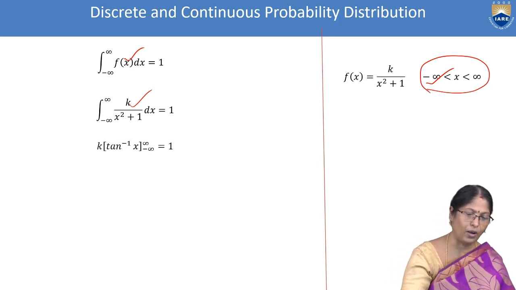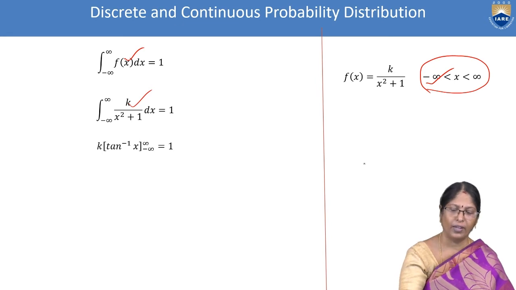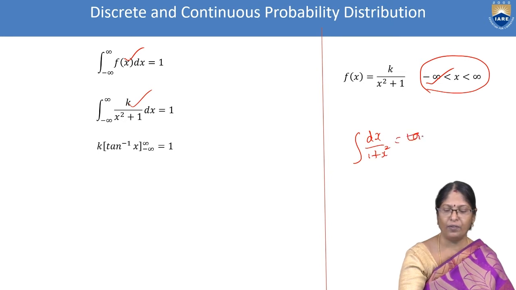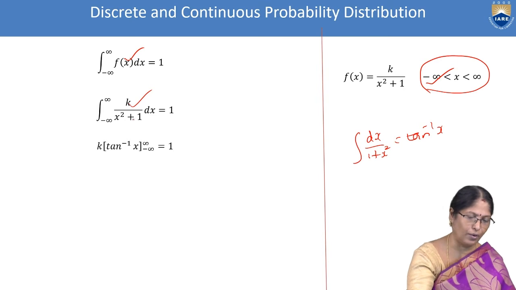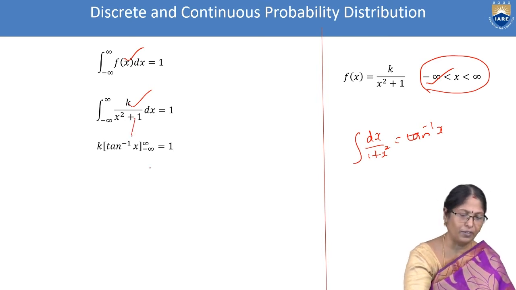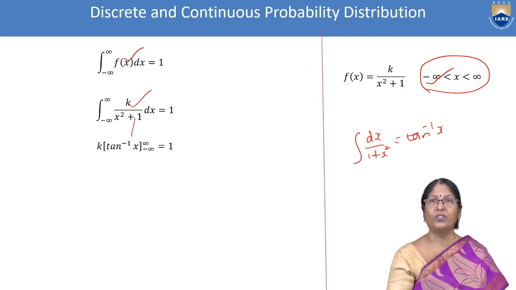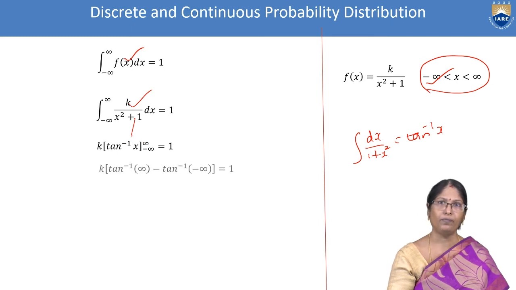K we have taken out. We know the integral of dx by 1 plus x square is nothing but tan inverse x. That integral, the value we put here, minus infinity to infinity, is equal to 1.